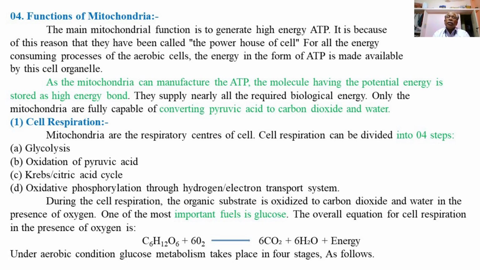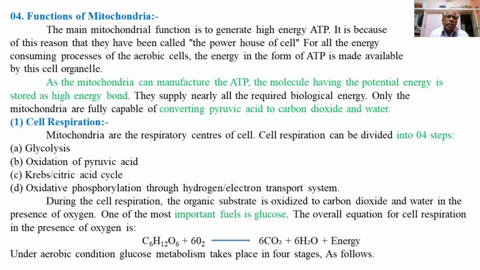So this is the overall reaction of cell respiration taking place in presence of oxygen, oxidizing the substrate in the form of glucose, a monosaccharide or carbohydrate, and there is a release of final products, carbon dioxide and water, which are eliminated out of the cell, and energy is utilized for cellular processes.